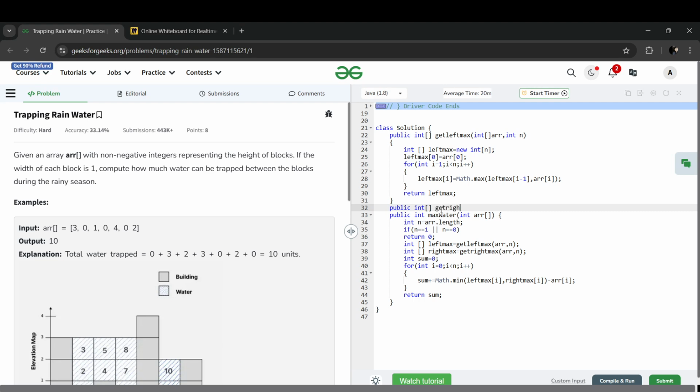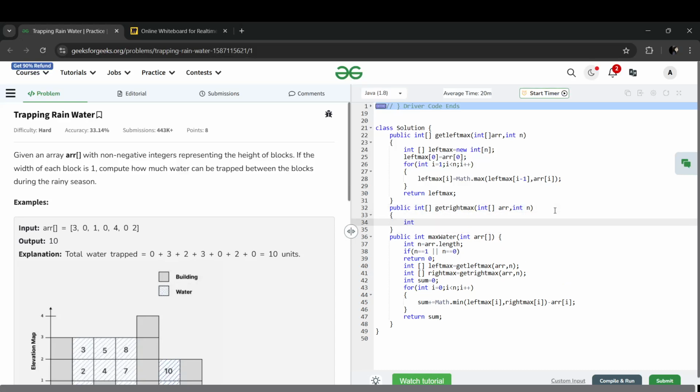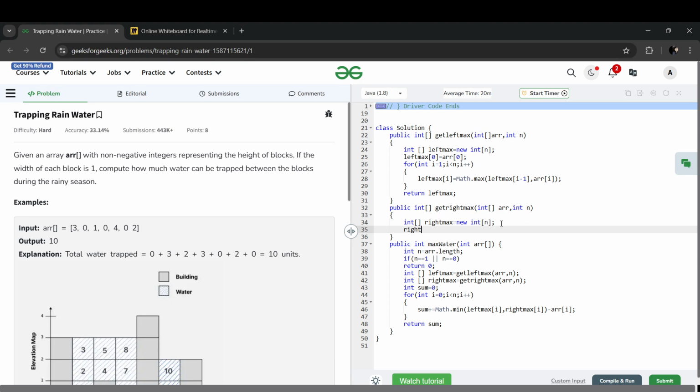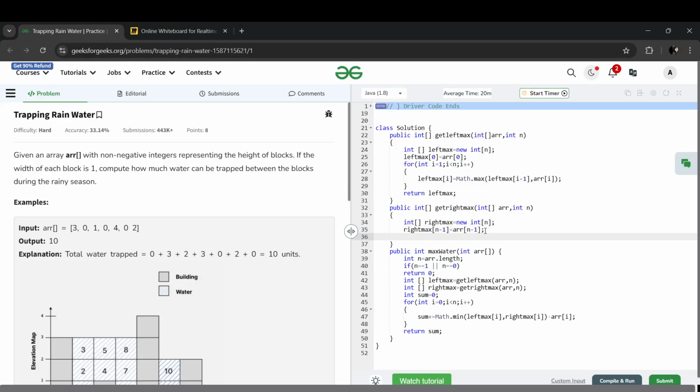Okay, similarly we have to make our right max. So get right max. Similarly, we will be making that same, it's exactly the same which we are going to do. See, right max, again new int of size n.